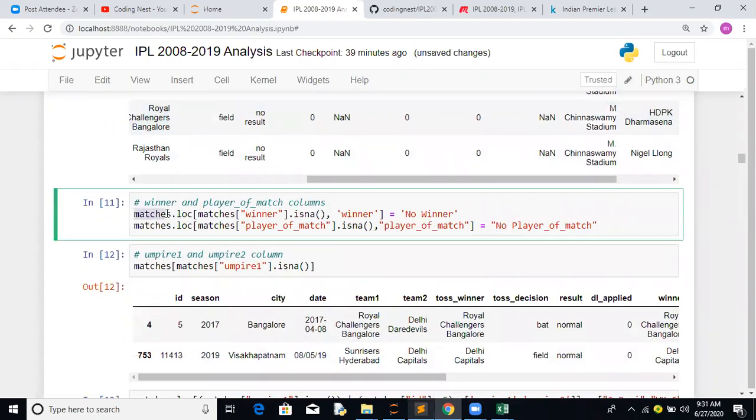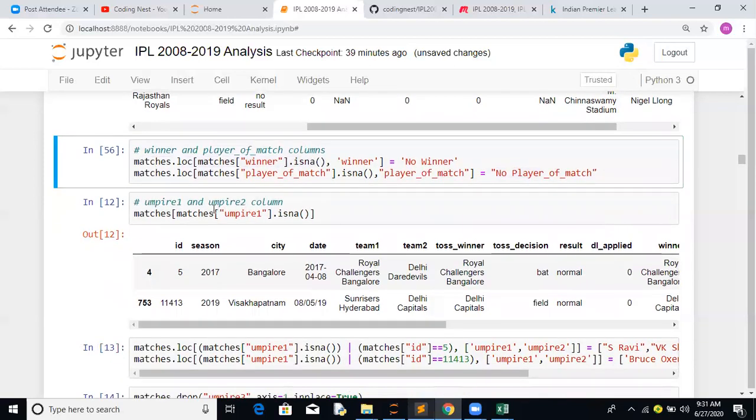So how have we done this? Here we have selected that particular feature with isna. Wherever it's true, for that particular winner column, we are filling it with no winner. Similarly for player of the match, for those null values, we are filling it with no player of the match.